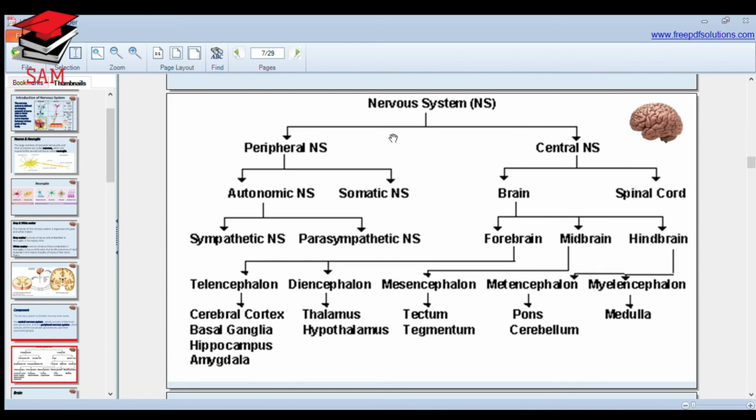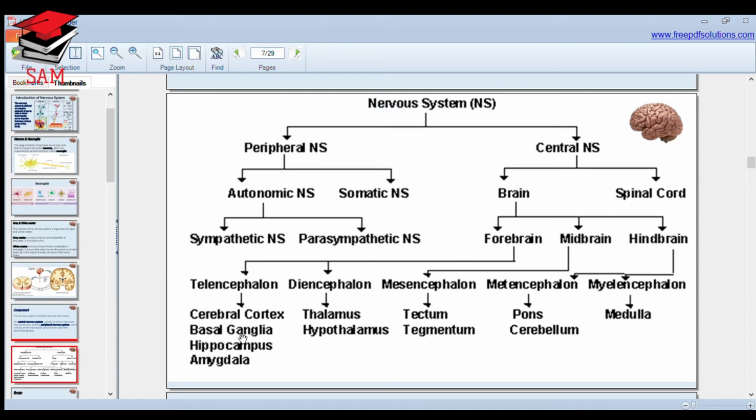Now, the broad classification. The nervous system is classified into two: the peripheral nervous system and the central nervous system. The central nervous system again consists of two: brain and spinal cord, whereas the peripheral nervous system is divided into autonomic and somatic nervous system. Again, autonomic is divided into sympathetic and parasympathetic. The brain has three parts: forebrain, midbrain and hindbrain. The forebrain is divided into two: telencephalon and diencephalon. The midbrain is the mesencephalon, whereas the hindbrain is the metencephalon and myelencephalon.